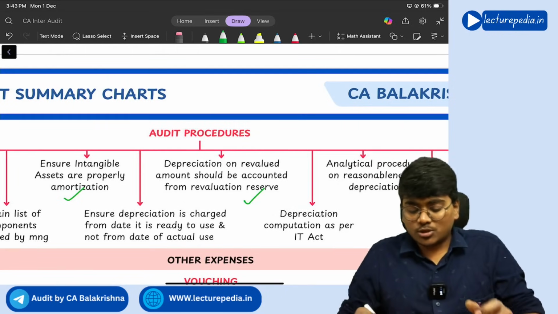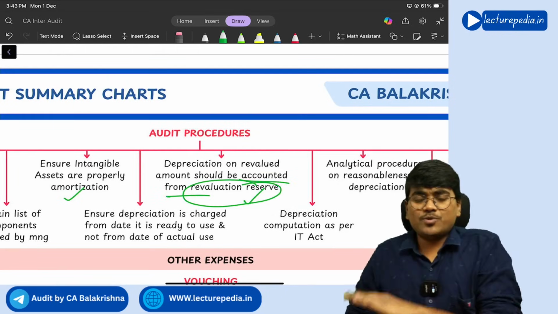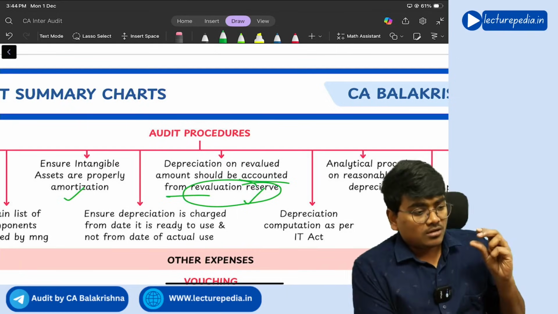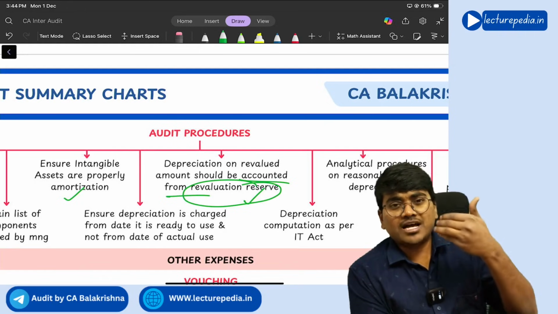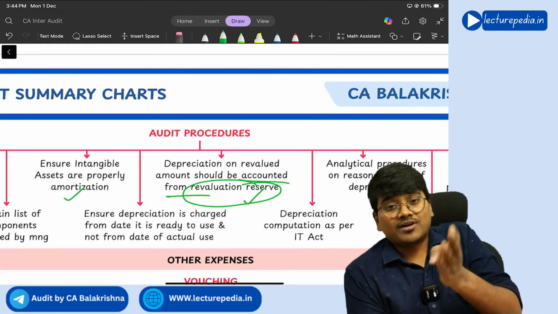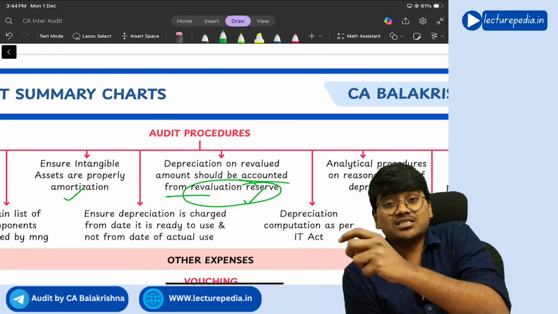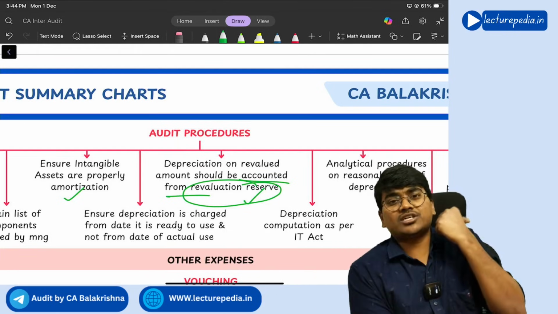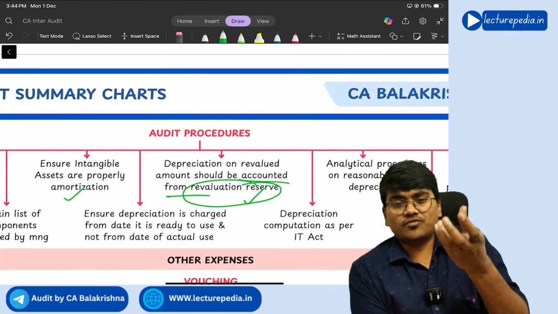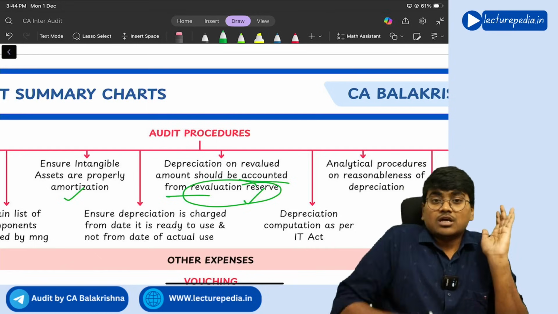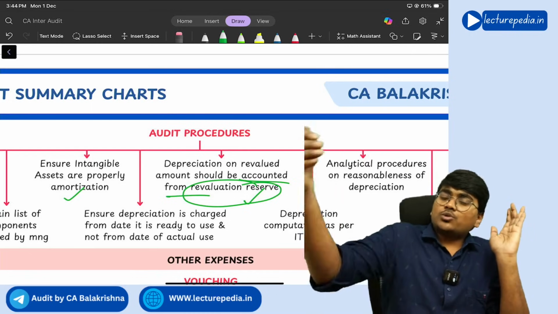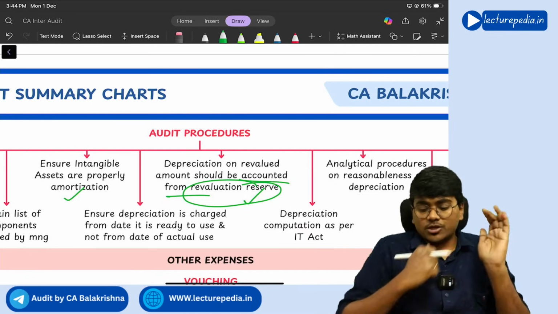Depreciation on revalued amount should be accounted from revaluation reserve. So if at all you have revalued the asset, so asset value 1 crore rupees, you have revalued it to 1.5 crore, then on that 1.5 crore further you will depreciate every year. That depreciation should be charged to the revaluation reserve, because 50 lakhs you have increased the value of the asset now, so 50 lakhs will be added to revaluation reserve. That 50 lakhs in future you will depreciate, so at the time of depreciation, you need to charge the depreciation from the revaluation reserve.